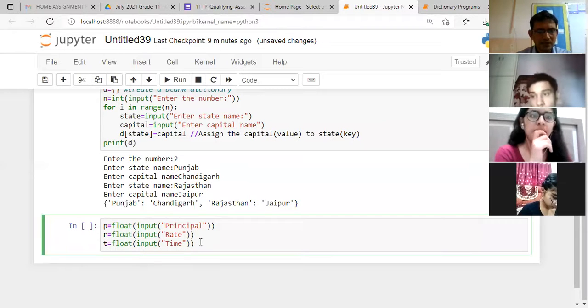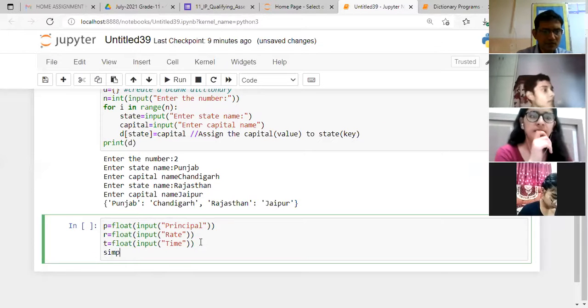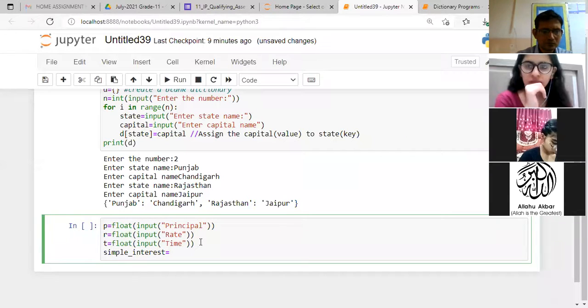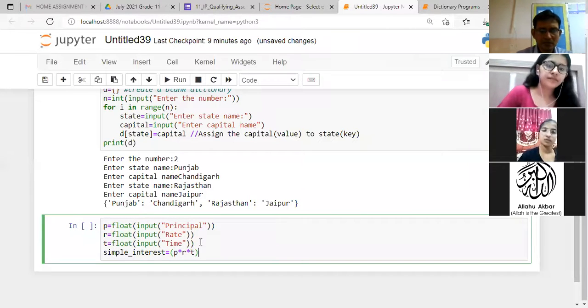Clear? And simple interest का तो clear है फार्मूला। Principal into rate into time and divided by 100.